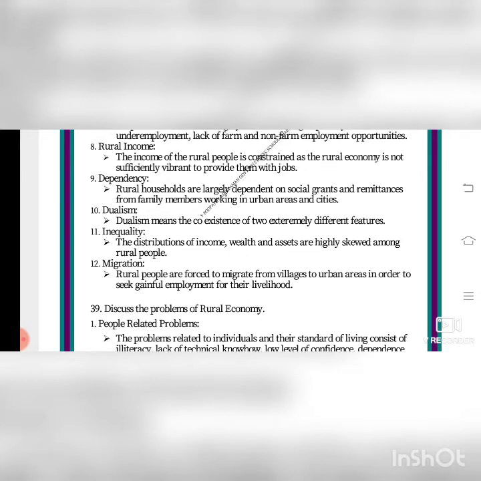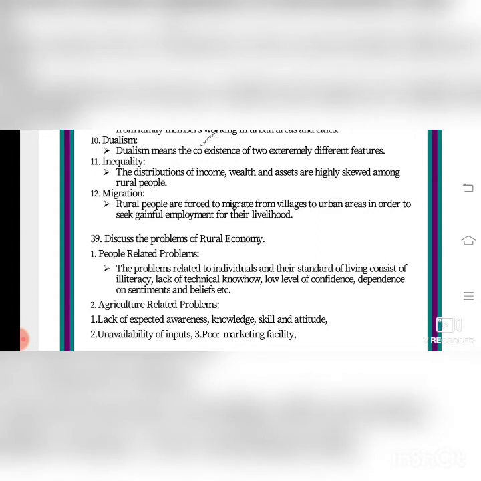Migration. Moving from one place to another place is called migration, isn't it? Rural people are forced to migrate from villages to towns, urban areas in order to seek gainful employment for their livelihood. For example, they go as masons, they are carpenters, and they go out to towns to work and to get more income. Discuss the problems of rural economy.